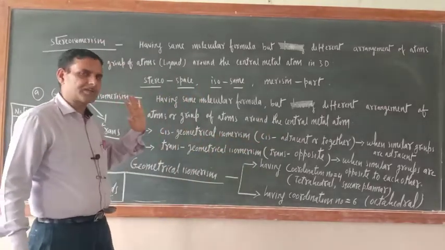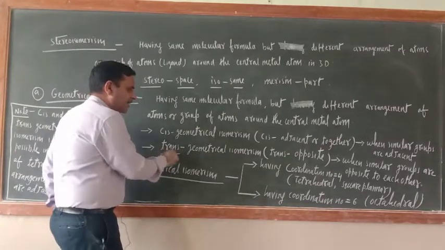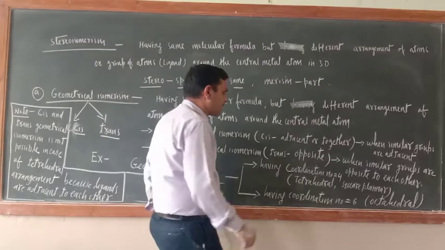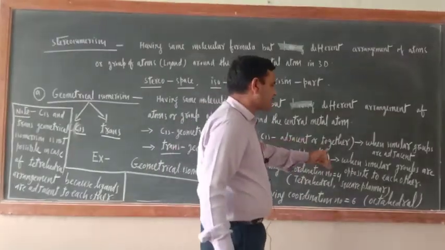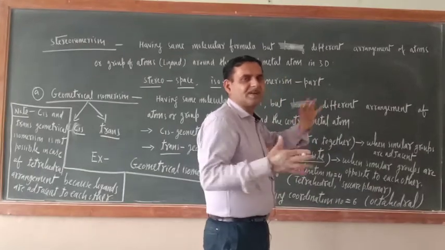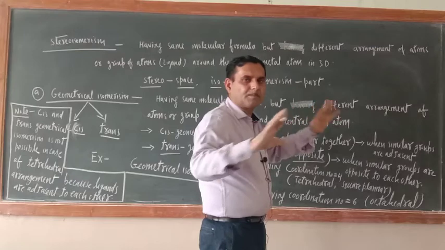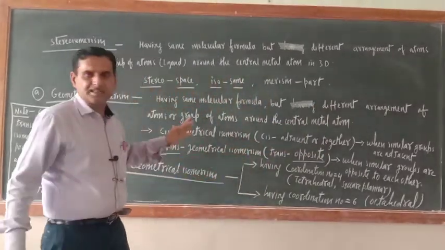Don't worry, I will give you sufficient examples. Next one is trans. Trans geometrical isomerism means, trans means opposite. So when similar groups are opposite to each other, which means when similar groups are present in opposite positions, such kind of isomerism is known as trans isomerism.